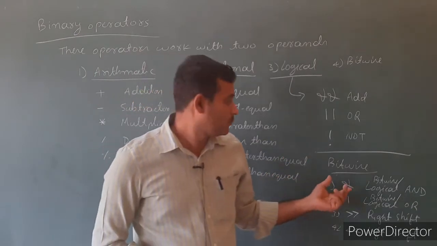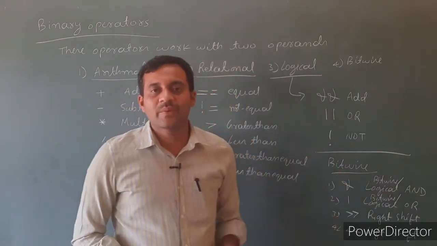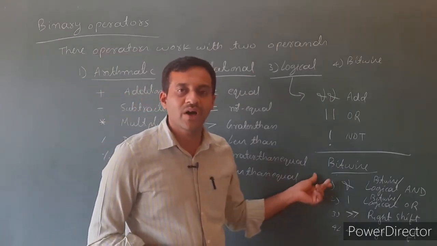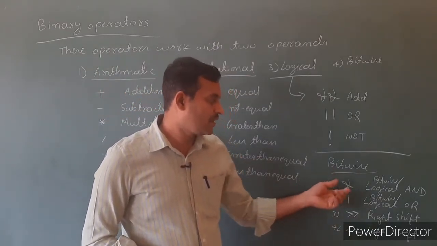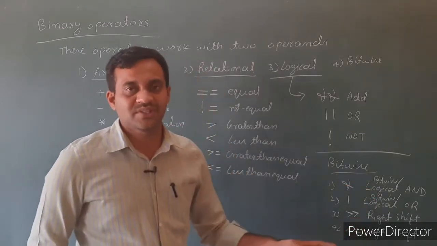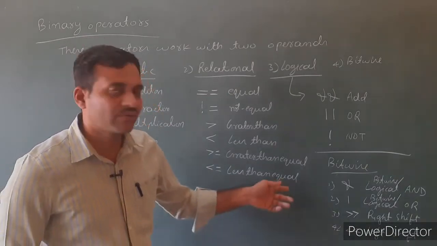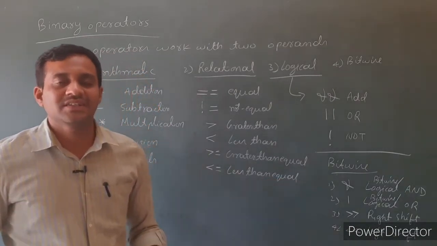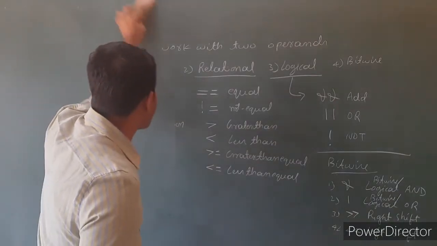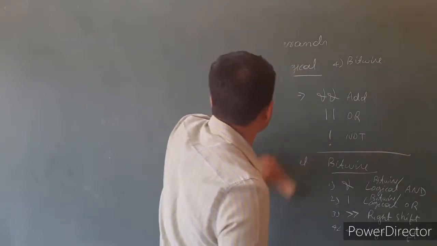Then fourth one is bitwise operators. These operators work with binary numbers. Hence, these are called bitwise operators. Example: bitwise and, bitwise or, right shift, then left shift. These are the examples for bitwise operators. Let's discuss the third type of operator, that is ternary operator.